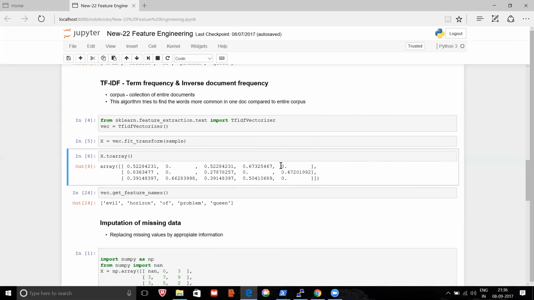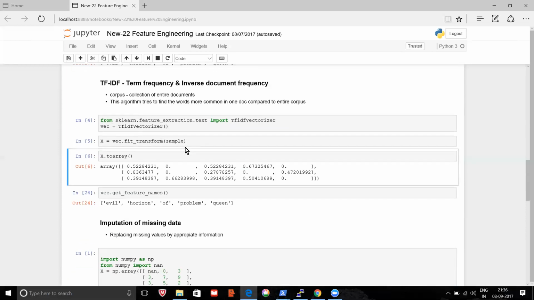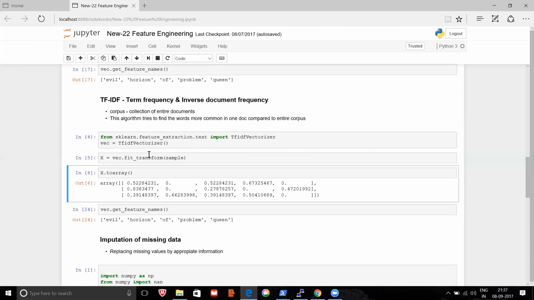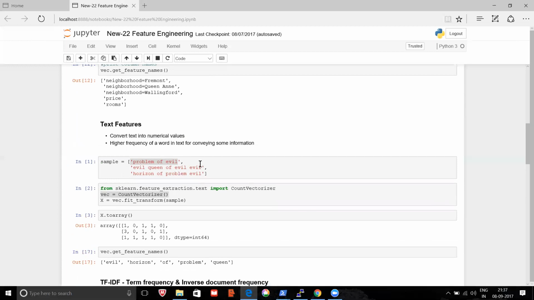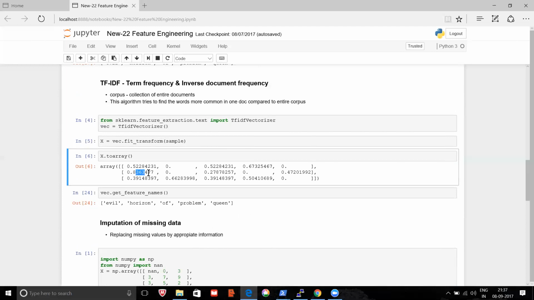You can see the words that are important. Queen is a word that is not appearing anywhere else, so you can tell this is an important word compared to 'of', which is less important. Then you have evil. The second line has a lot of evil in it, so evil holds a lot of importance in this line, and you'll see this value becomes very high. And these are not random numbers. This is exact. If I run it again, those same numbers will come.